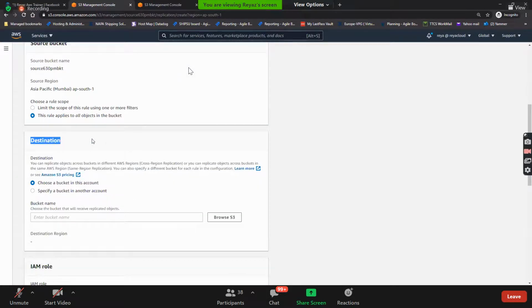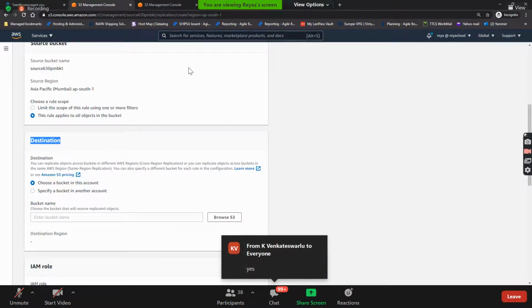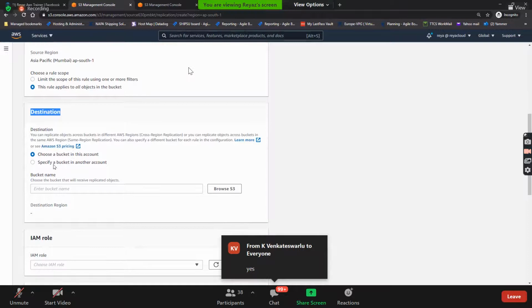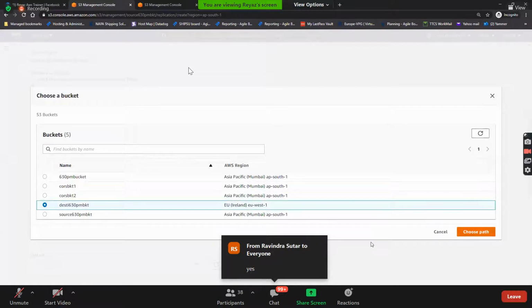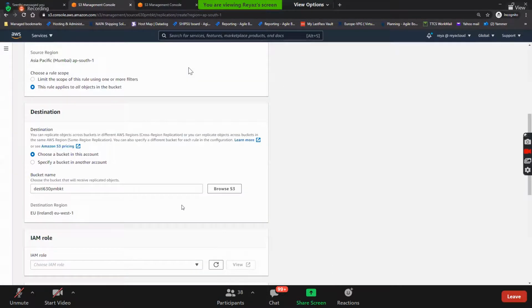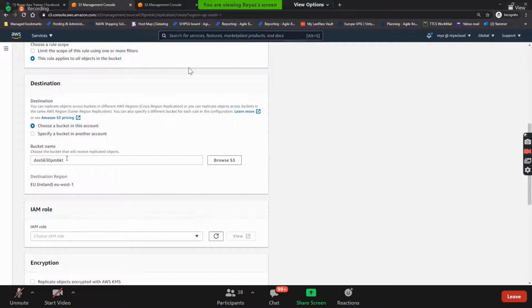Destination, guys. Did we learn that you can do the replication in another account also? Yes, we learned that. So you can choose the bucket in the same account or in another account as well. Let's choose a bucket in this account only. Browse it. Which bucket? Desti bucket. Choose path.